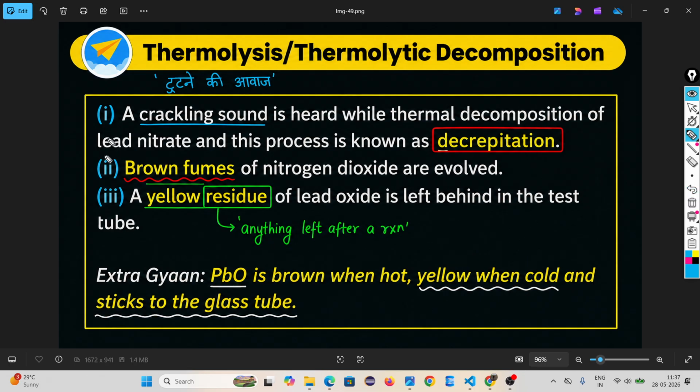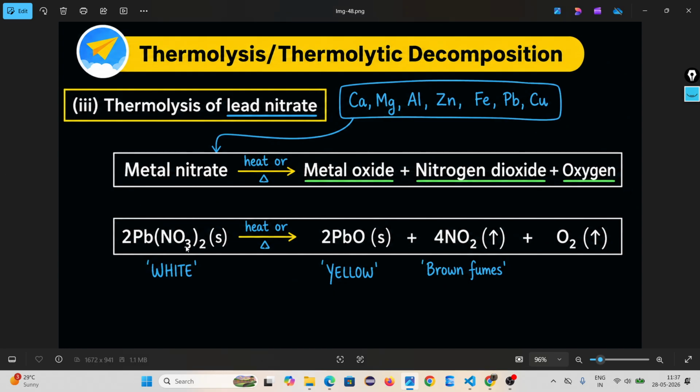So three things you have to remember during this reaction. When you do thermal decomposition of lead nitrate, you will get lead oxide, nitrogen dioxide, and oxygen.